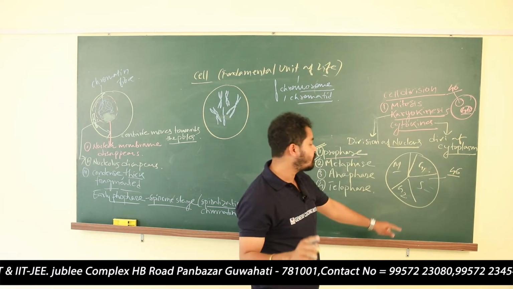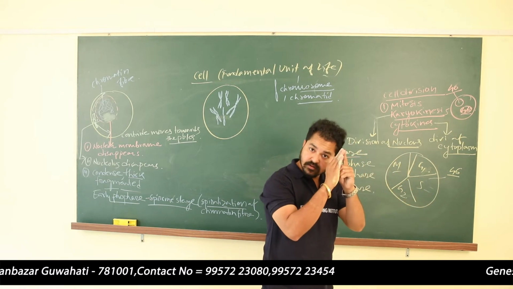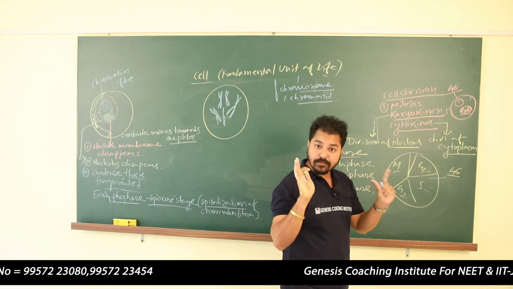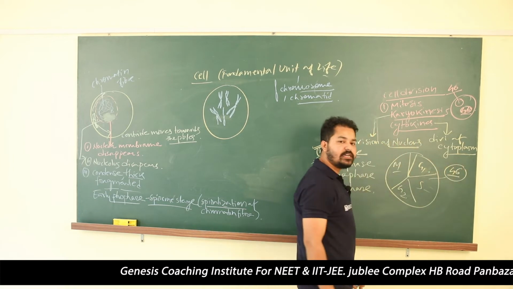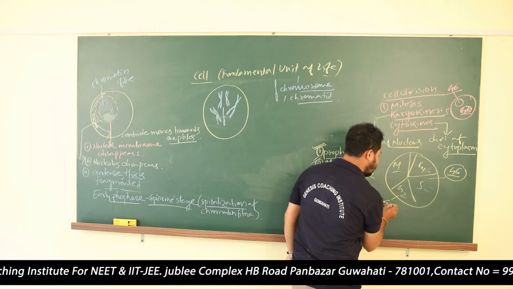The number of chromosomes in S phase, after completing S phase: in S phase the DNA replication will take place, but the number of chromosomes will not increase. That means the number of chromosomes in a human being is 46. After passing the S phase, the number of chromosomes will be the same, that is 46.